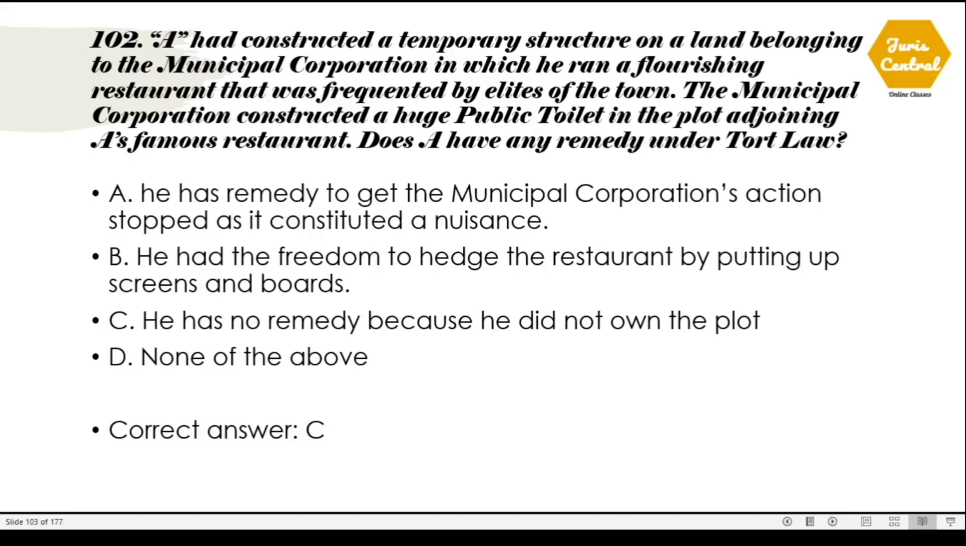102. A had constructed a temporary structure on a land belonging to the municipal corporation, in which he ran a flourishing restaurant that was frequented by the elites of the town. The municipal corporation constructed a huge public toilet in the plot adjoining A's famous restaurant. Does A have any remedy under tort law? The correct option is option C. He has no remedy because he didn't own the plot.